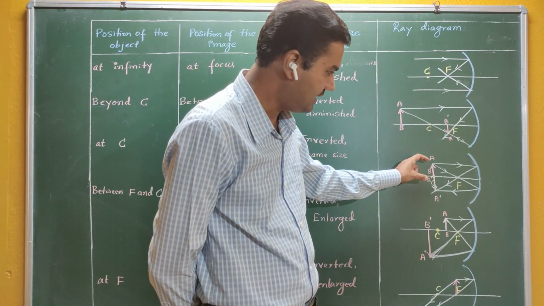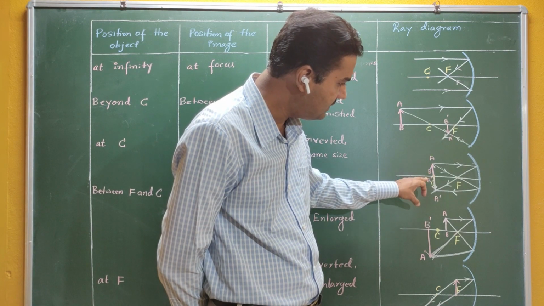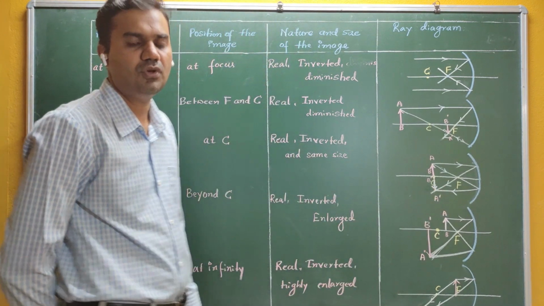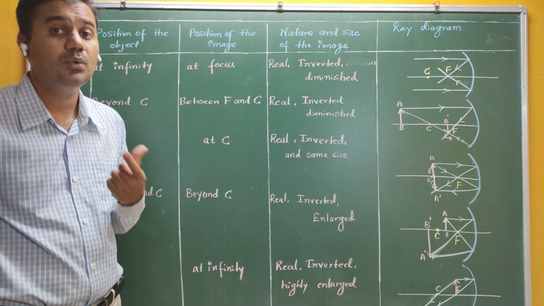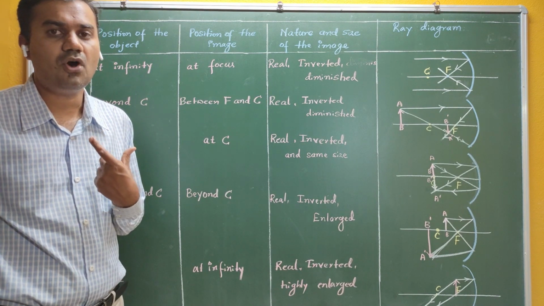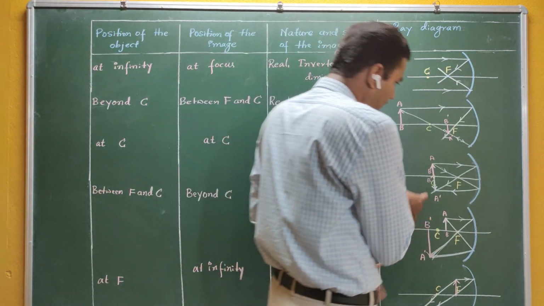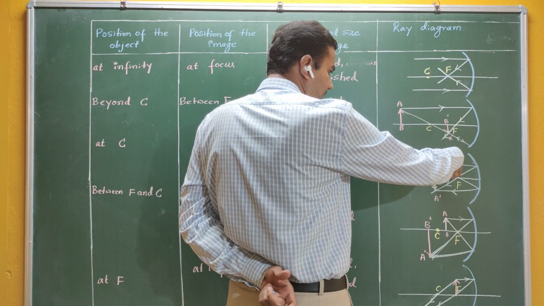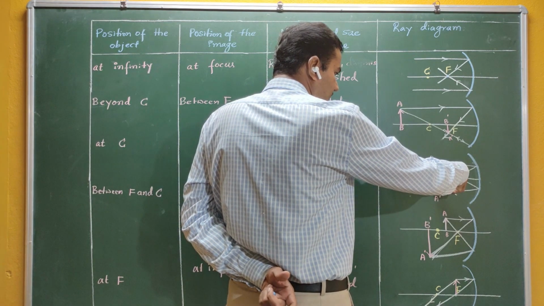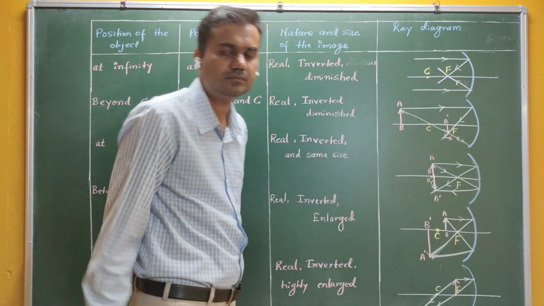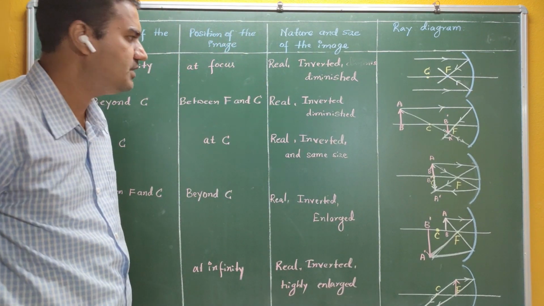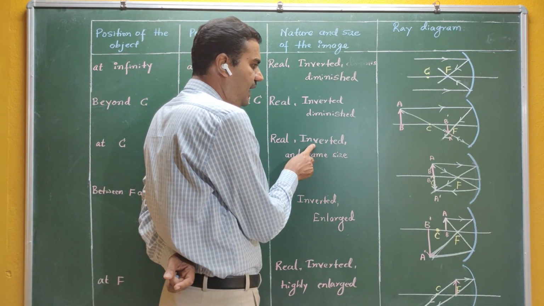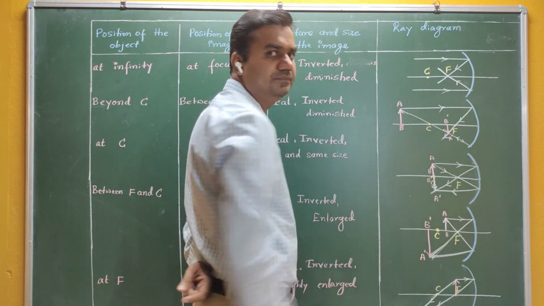So for your object, you can clearly see that when your object is at C, you will get the image also at C. The position of the object and the position of the image becomes C when your object is at the center of curvature. Again, if you look at the size here, the size of the object and the size of the image is the same. Therefore, I can say that the image is real, same size, and inverted.